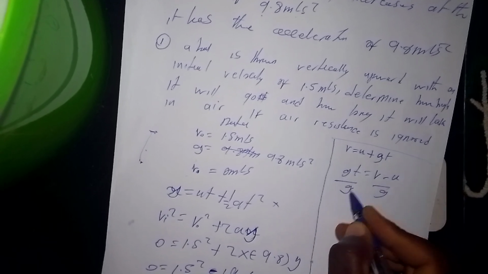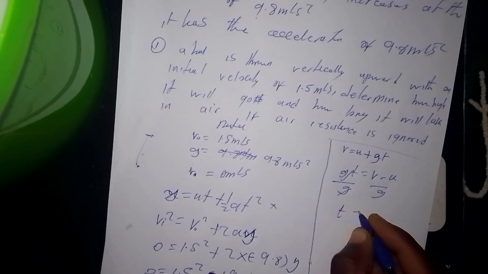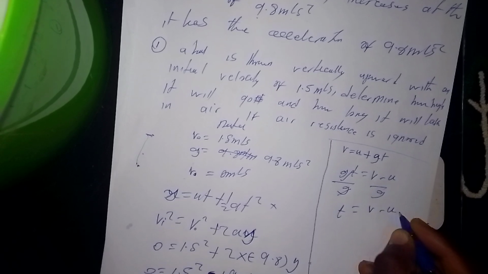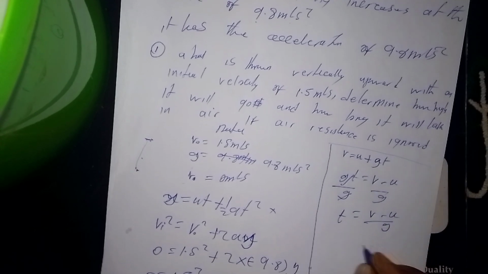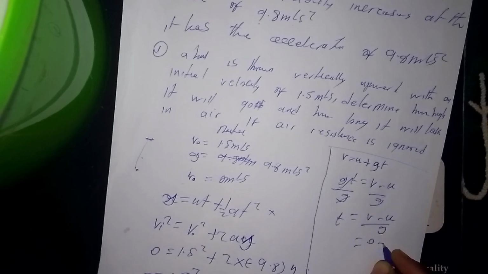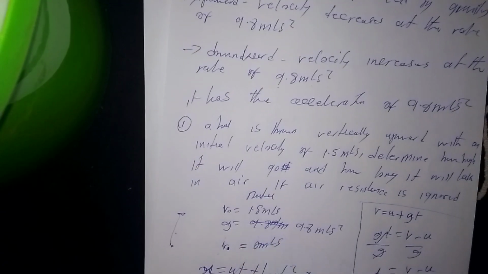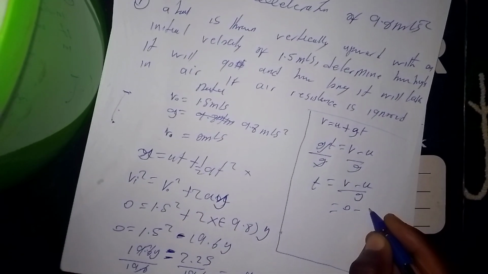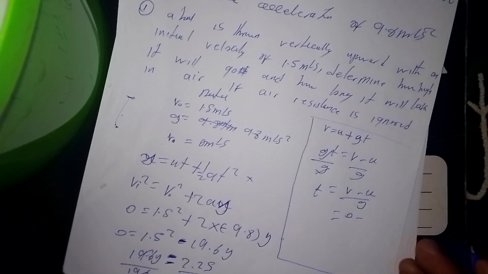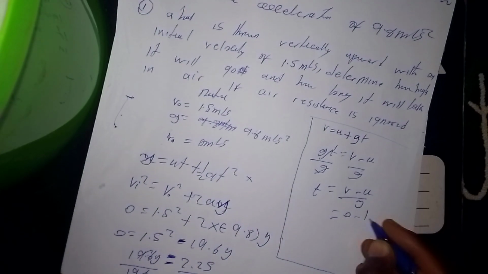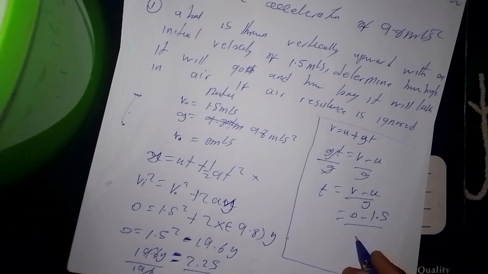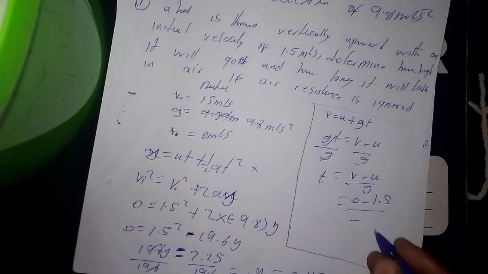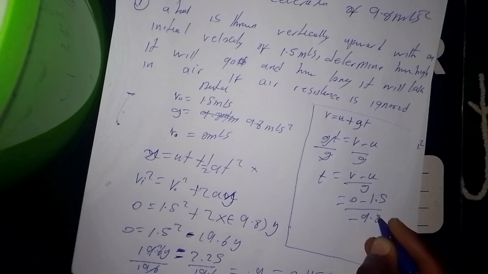This g is the acceleration due to gravity. So time is equal to v minus u. We substitute: we have said that at the maximum height the final velocity will be 0. Then here we have 1.5 over negative 9.8, since it was going upwards.